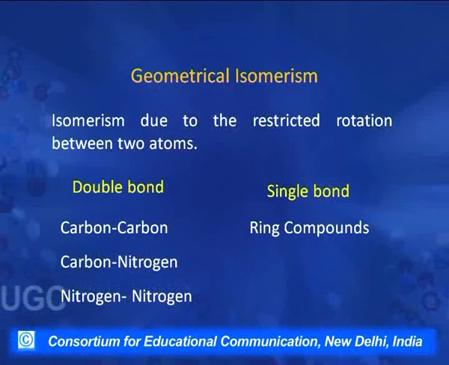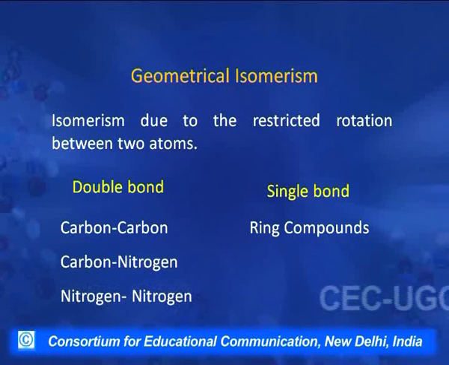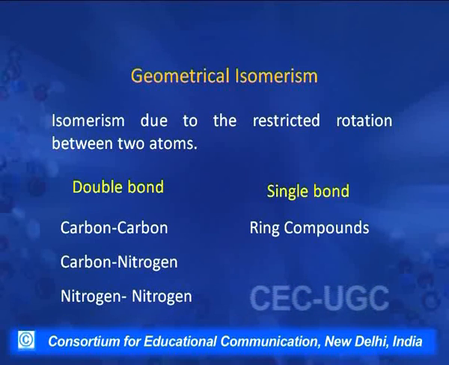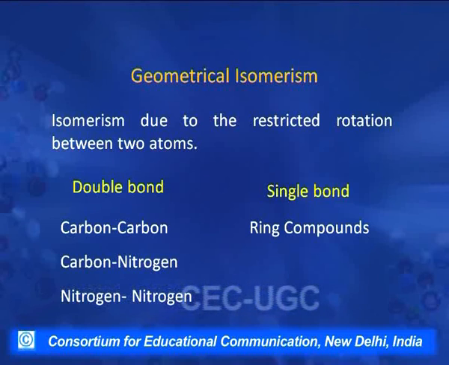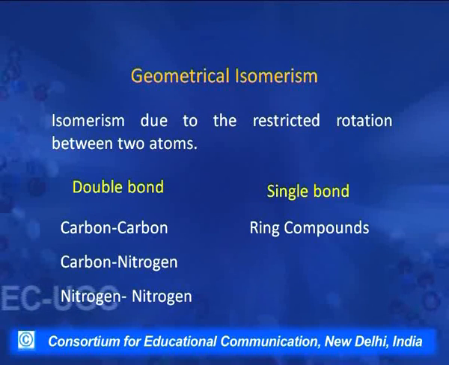Compounds with a double bond might have a carbon-carbon double bond, a carbon-nitrogen double bond, a nitrogen-nitrogen double bond, or maybe some other atoms also. Molecules which show restricted rotation due to any of these reasons can show geometrical isomerism, because there is another condition also. All the compounds which have restricted rotation may not show geometrical isomerism. There are two conditions for a molecule to show geometrical isomerism.